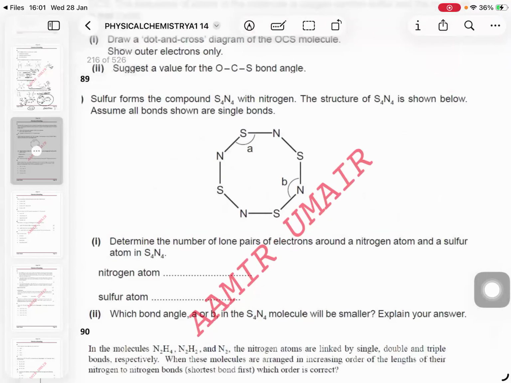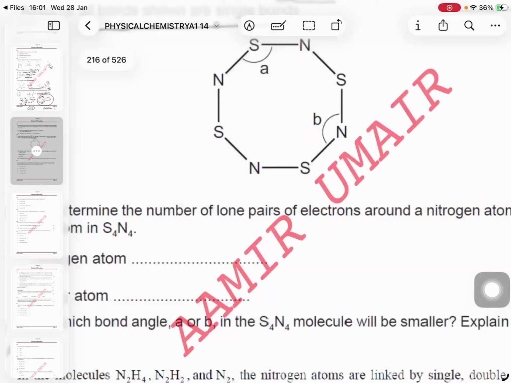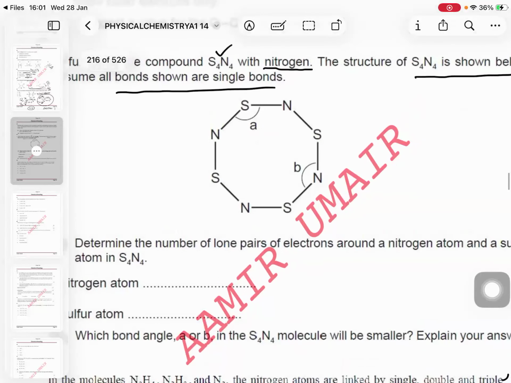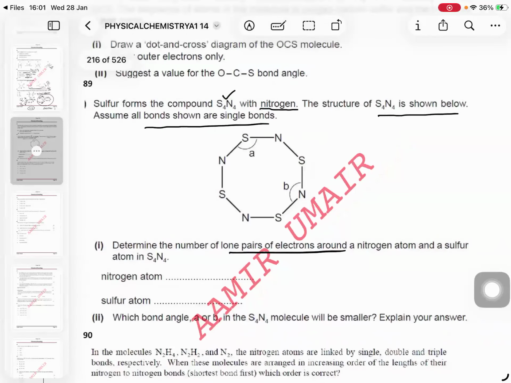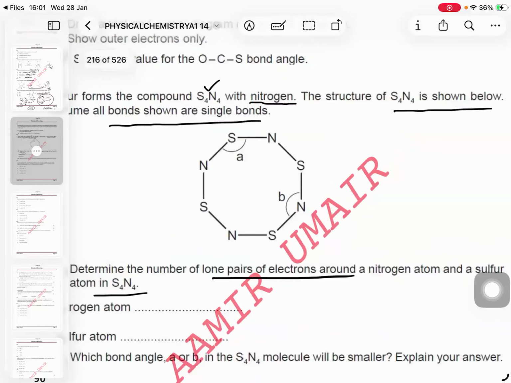What about this? Sulfur forms S4N4 with nitrogen. The structure of S4N4 is shown below. Assume all the bonds shown are single bonds. Determine the number of lone pairs of electrons around the nitrogen atom and around the sulfur atom in S4N4. Lone pair of electrons you have to tell.